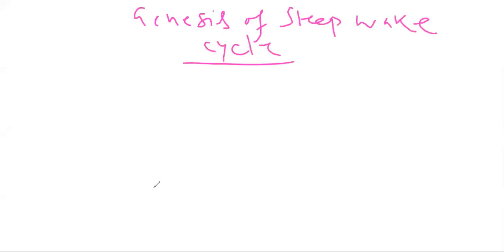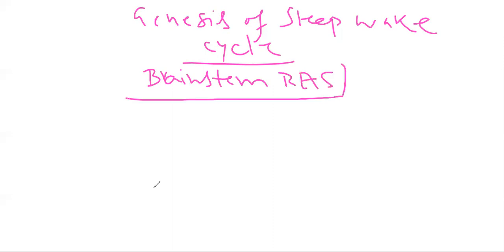First, the brainstem nuclei that are parts of the reticular activating system will be activated. So the brainstem reticular activating system will be activated first.